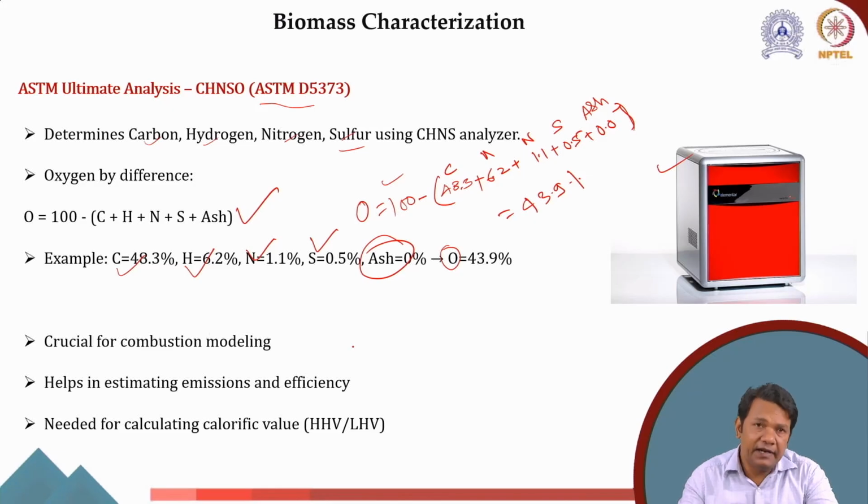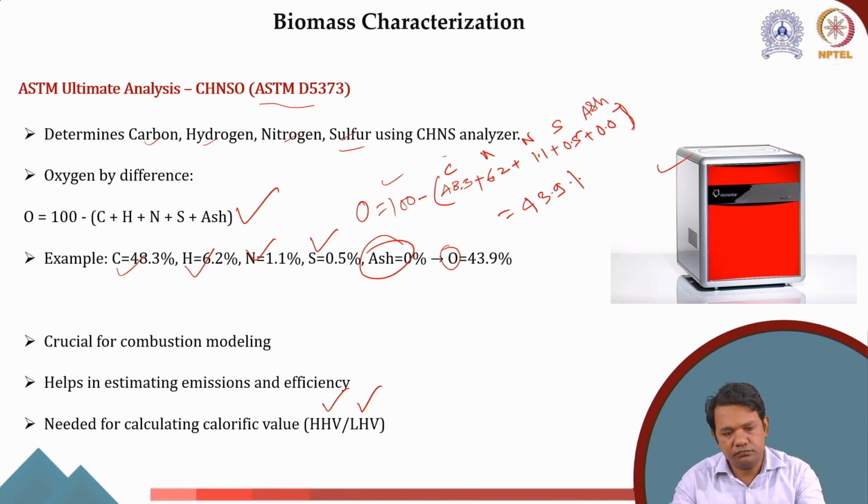And also it is needed to calculate the calorific value, HHV and LHV, both the higher heating value and the lower heating value. Usually we use the Dulong equation in this regard, where we take the calorific values of carbon, hydrogen, nitrogen, and sulfur all together, and then we measure the combined calorific value of the overall process.